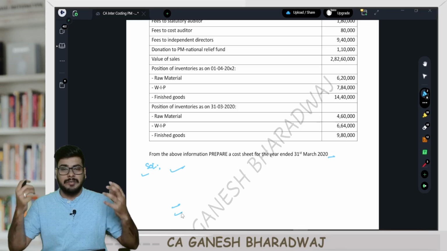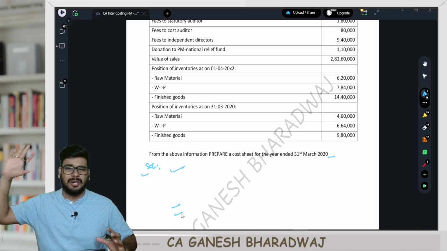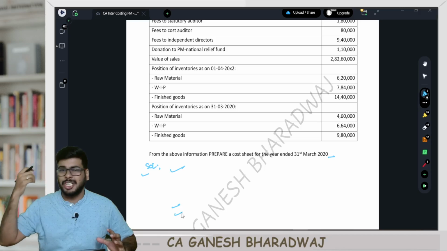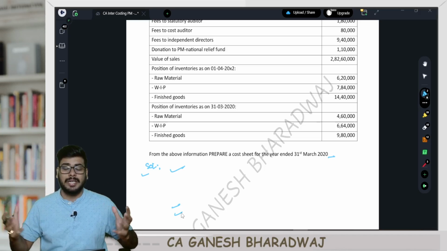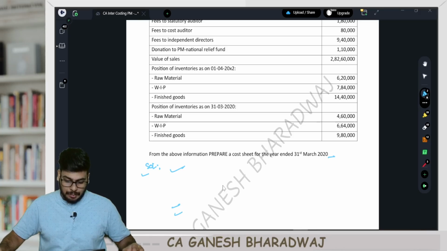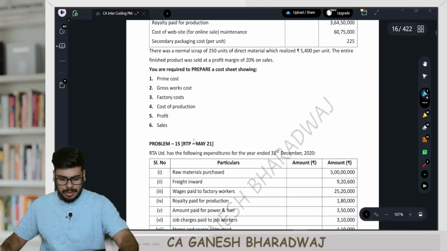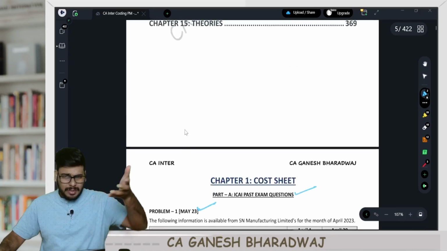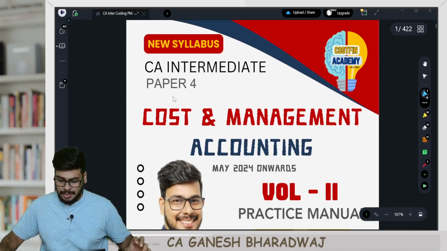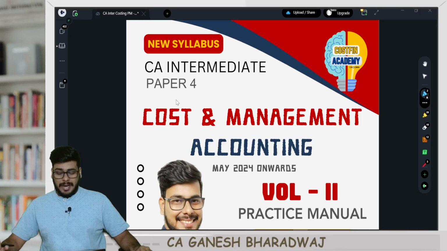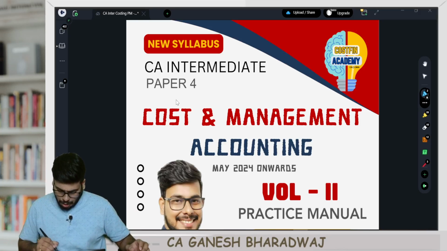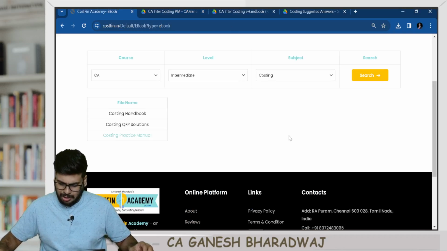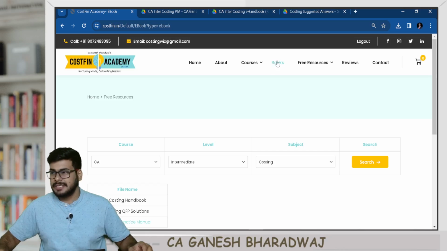That's why we are even giving the soft copy. It's available for download by anyone. You can even share it with your friends. Please do that. It will be helpful for everyone. Clear with this, guys? So this is about the practice manual, and you can have access to this by just logging into our website. And if you want a hard copy, sir, how do I order for it? Yes, you can place an order for the hard copy if you need. We have a separate newly added section called the book section.